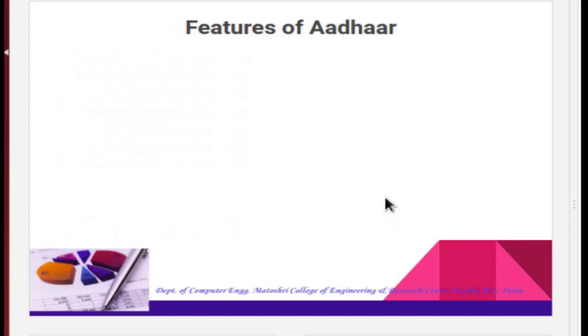Any individual in India, irrespective of age and gender, who is a resident of India or a non-resident of India, that is NRI, can enroll to obtain an Aadhaar number. For an individual, only one Aadhaar number is generated. The uniqueness is achieved through the process of demographic and biometric deduplication.